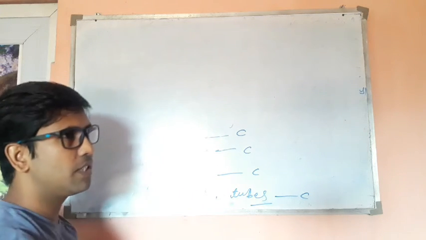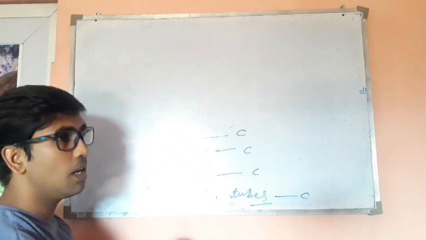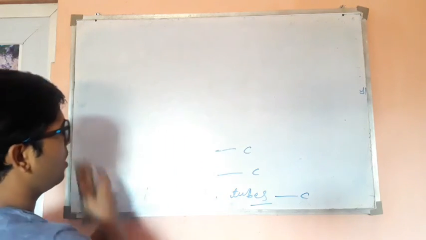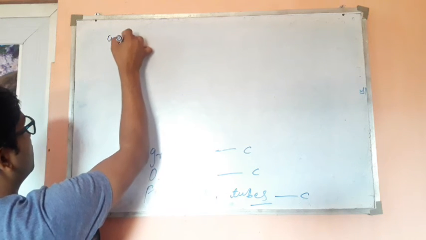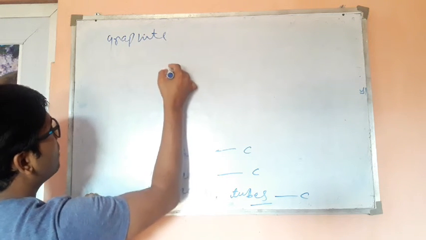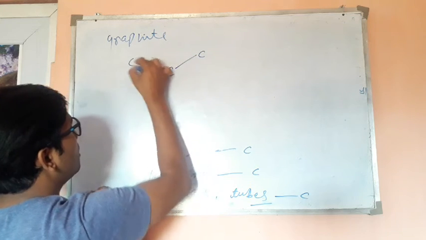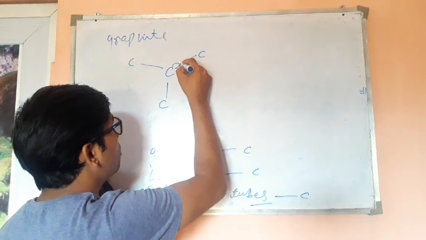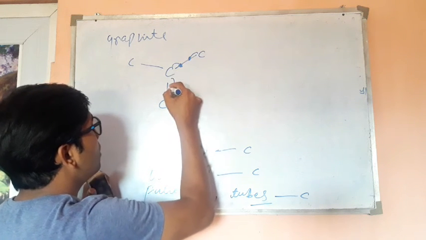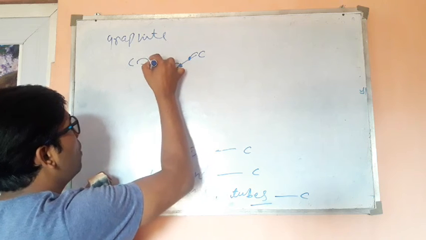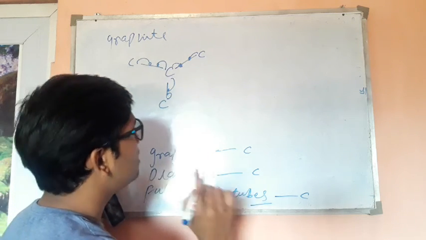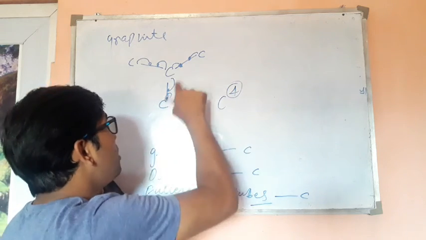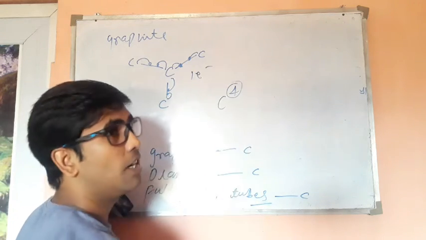Let's remove coke because it has just one basic component, carbon, with some different impurities. So we won't include coke here. Let's see graphite. In graphite, a carbon connects with 3 different carbon atoms. So here carbon shares electrons, and since we all know that carbon has 4 electrons in its valence shell, by sharing 3 electrons, 1 electron remains unshared.